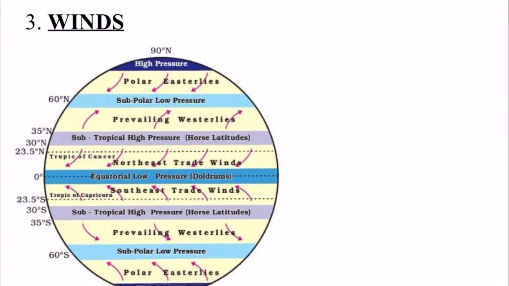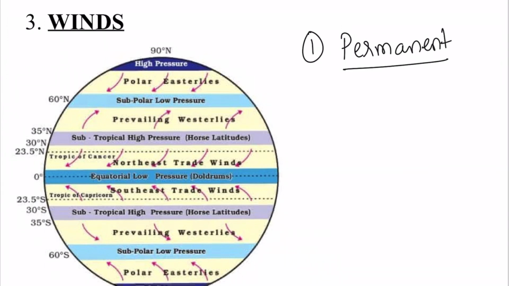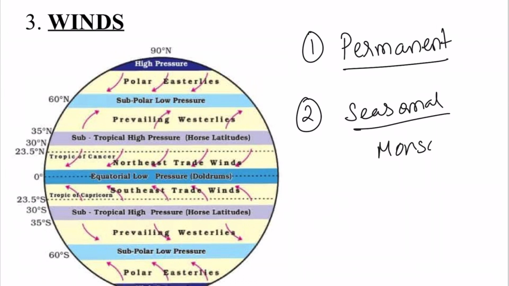So next, which I told you, is the winds. The winds which actually work on the ocean currents are of two types. First are the permanent winds, which we can also call the primary winds. Permanent winds blow throughout the year in a permanent direction. And the second one is the seasonal winds. An example of the seasonal wind is the monsoon winds.